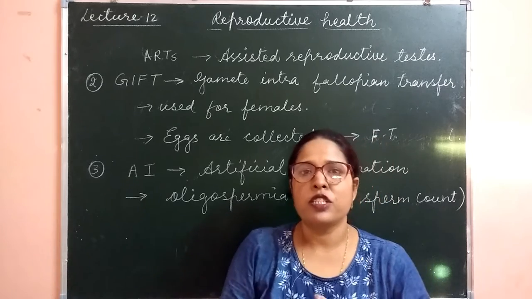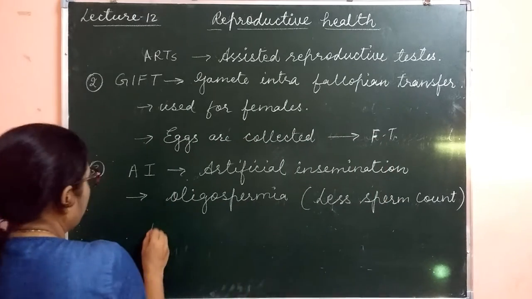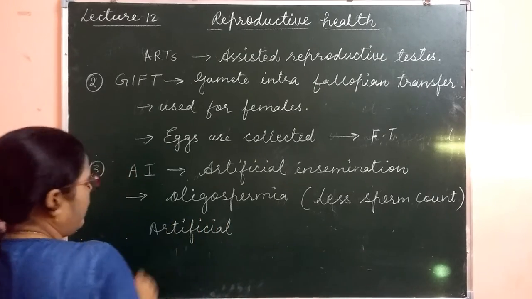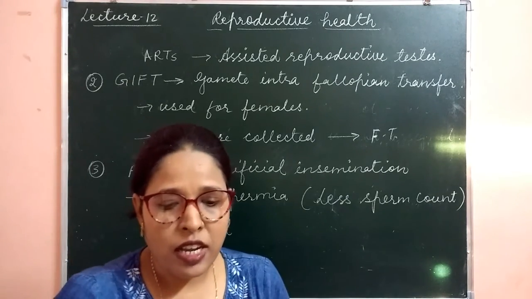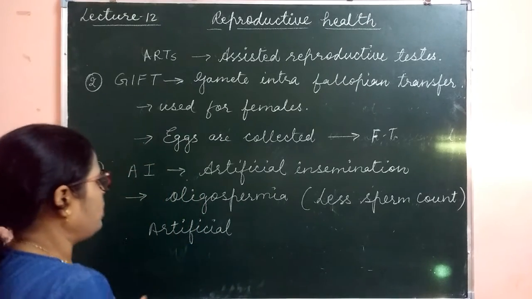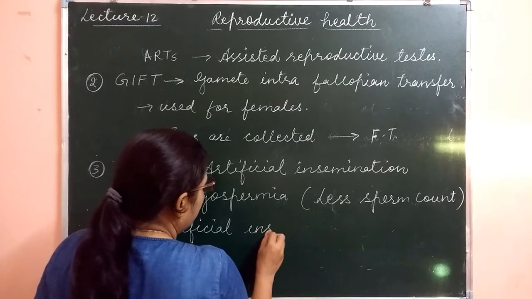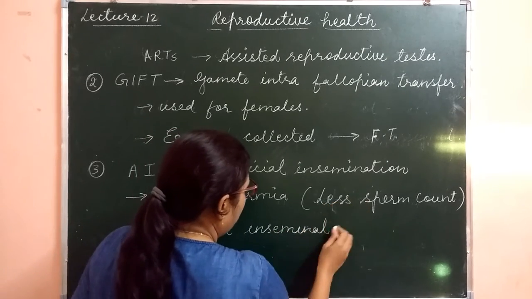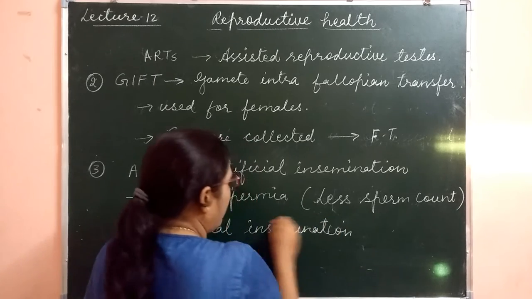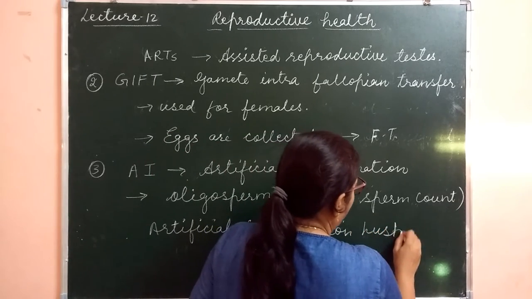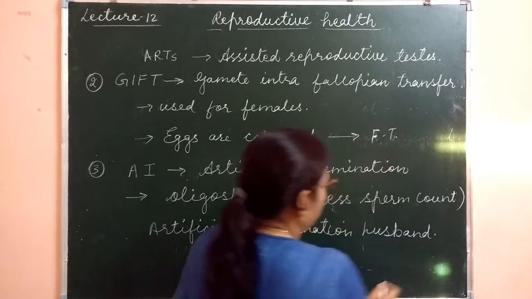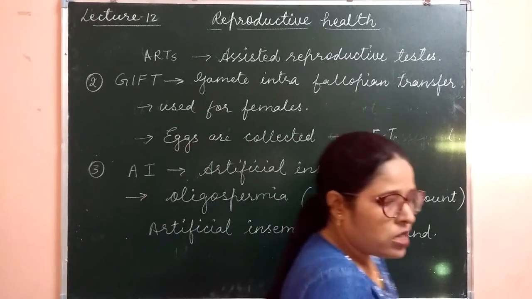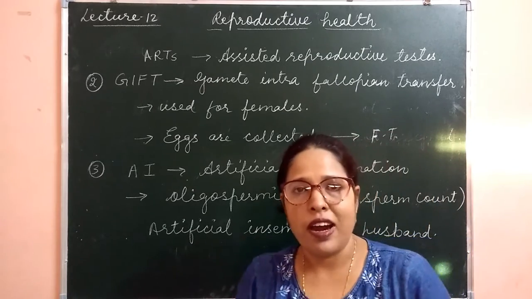If the sperm of the husband is used, then it is also called AIH, artificial insemination husband. That is AIH. Clear? Or donor's sperm are also used. Clear? So this is another method of ARTs.